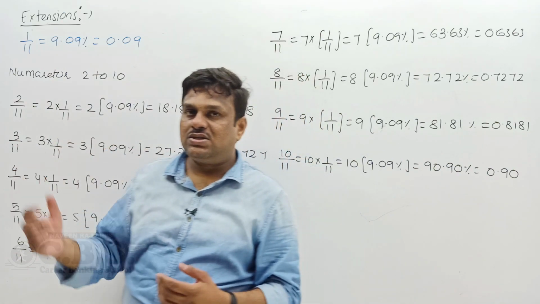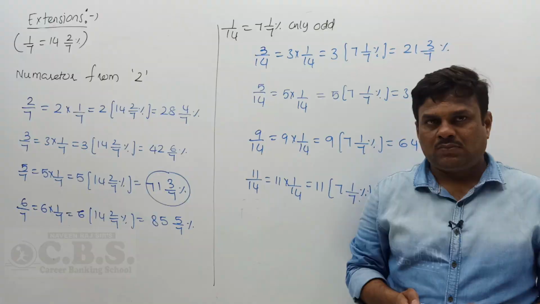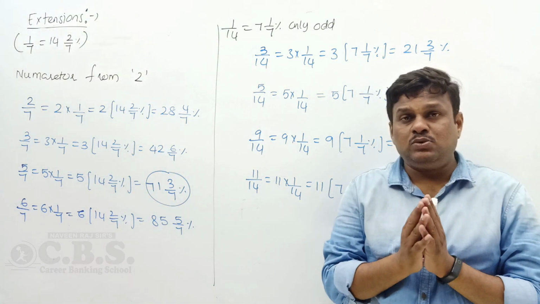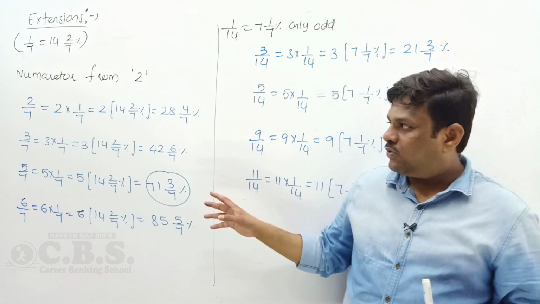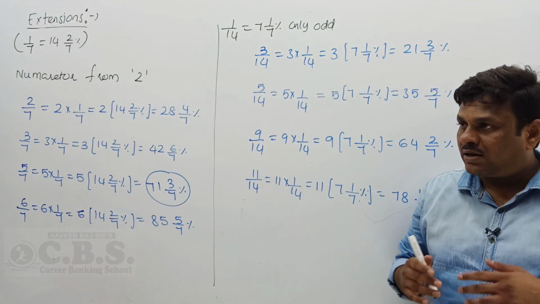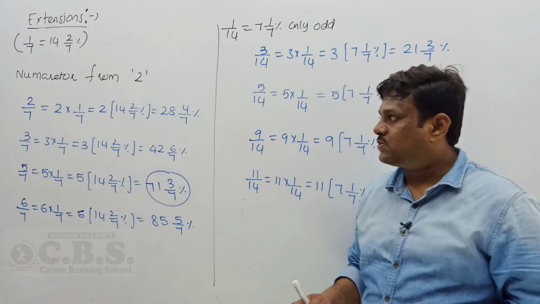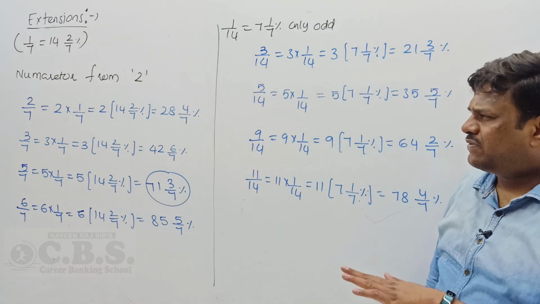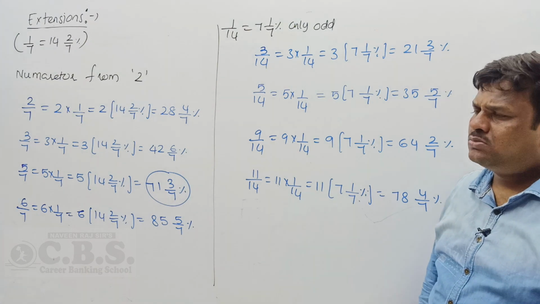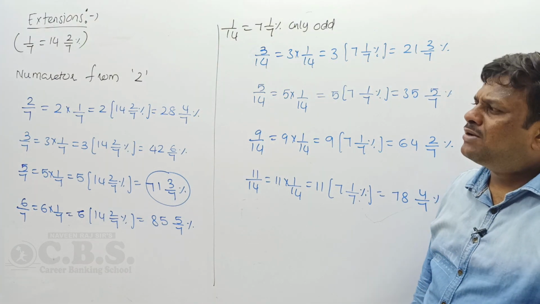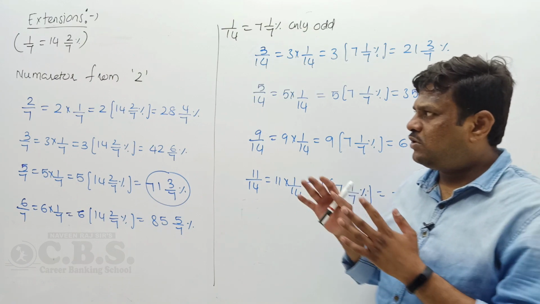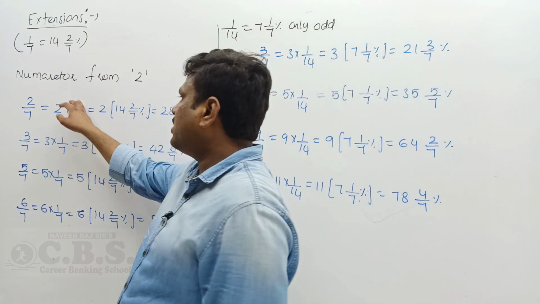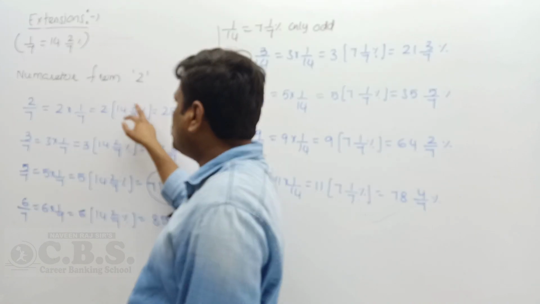Okay. The next extension is the 1 by 14 value. Next very important are 1 by 7 and 1 by 14. Most students don't focus on these values, and it creates more problems in simplification problems. That's why you learn this. As you know, 1 by 7 value is 14 percentage. 7 is a prime number. You take the numerator from 2. Whether it is an even or odd number, it's not a problem if the denominator is a prime number. Okay, 2 by 7 is 2 into 1 by 7. What is the value of 1 by 7? 14, so 2 by 7.